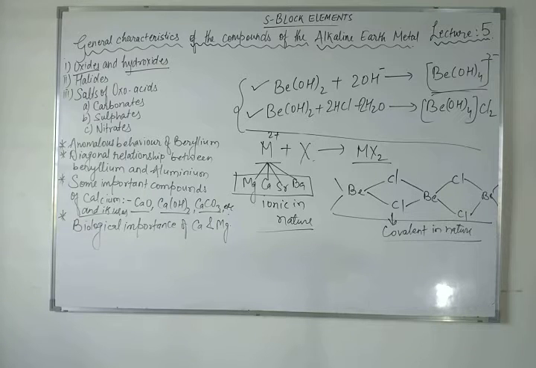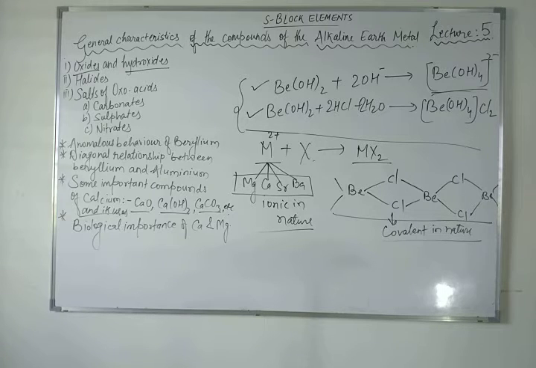What are organic solvents? You know very well: alcohol, acetic acid. So these are the organic solvents. Beryllium chloride has a chain structure in the solid state. As you can see, it is covalent in nature, as I have written, and this chain structure is in the solid state. Now one more property of beryllium chloride: it has a tendency to form a chloro bridge dimer, which dissociates into the linear monomer at a high temperature of the order of 1200 Kelvin.